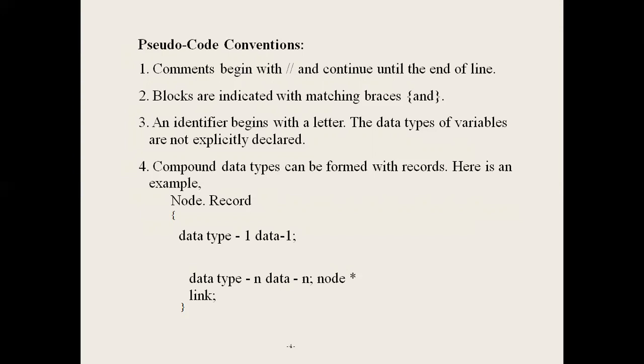Next, every statement is terminated with a semicolon. In algorithm instructions, every statement is terminated with a semicolon. Next one, identifiers. An identifier begins with a letter. The data types of variables are not explicitly declared. The data types mean integer, floating point, character, boolean, and local and global variables are declared. Next, compound data types are represented by blocks and semicolons.